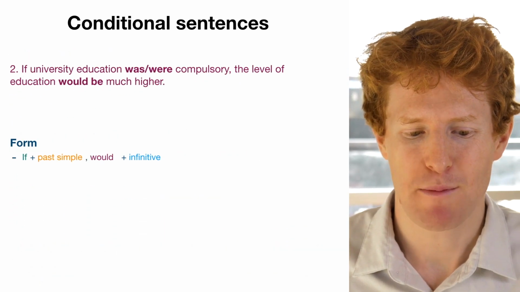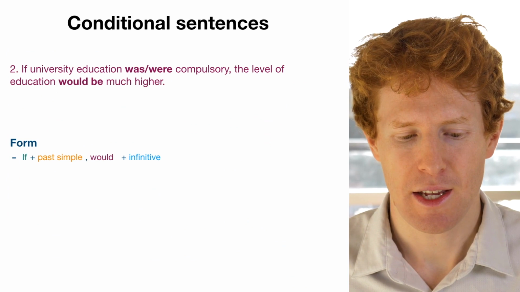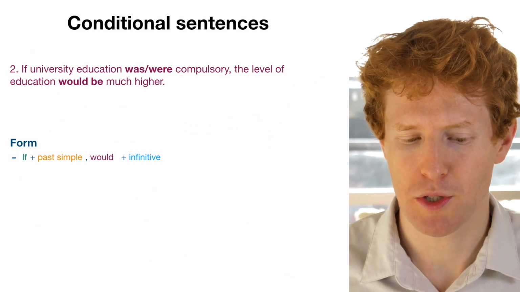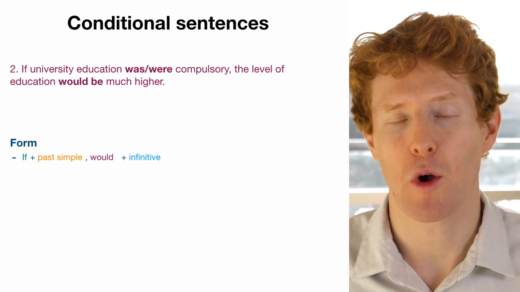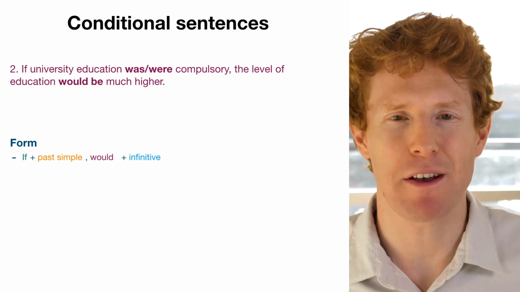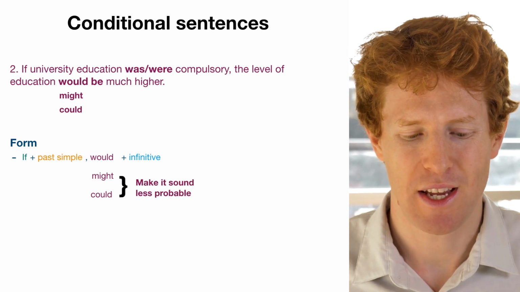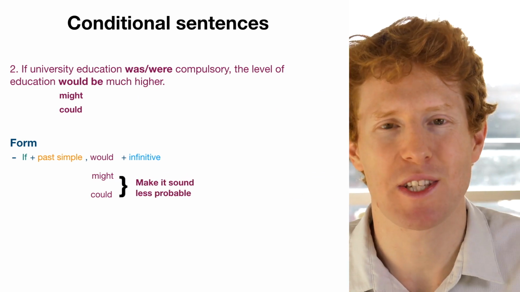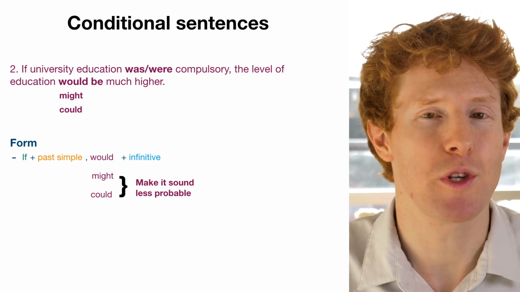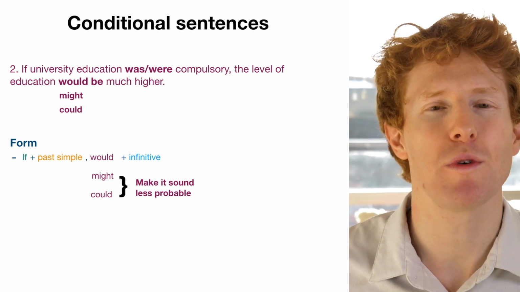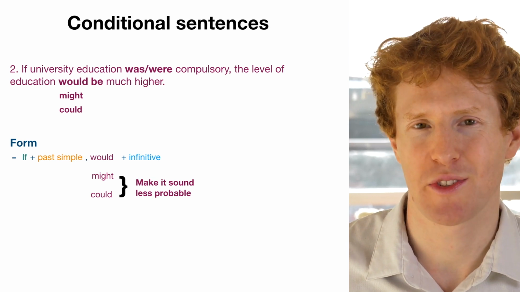let's move on and let's think about other words that we can use instead of would. So in here we have, if university education was compulsory, the level of education would be much higher. So instead of saying would, let's make something a little less definite. Let's say something like might or could. So in the second conditional, we can use might or could to make something sound less definite, less probable. Now you'll notice we don't use may or can here. We don't typically use may or can in the second conditional, only in the first.